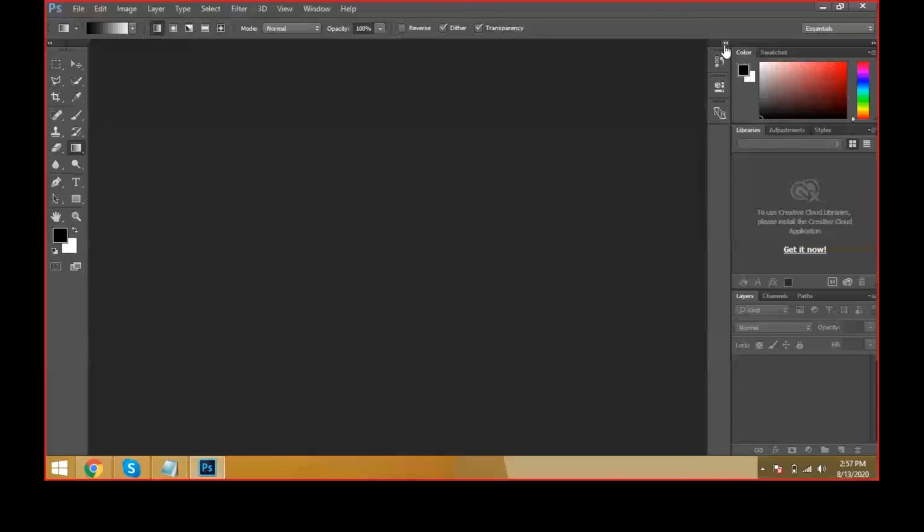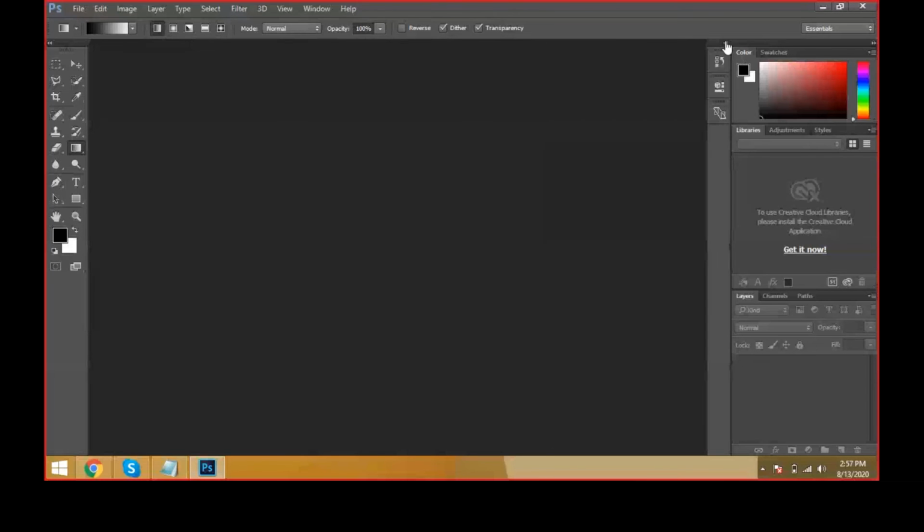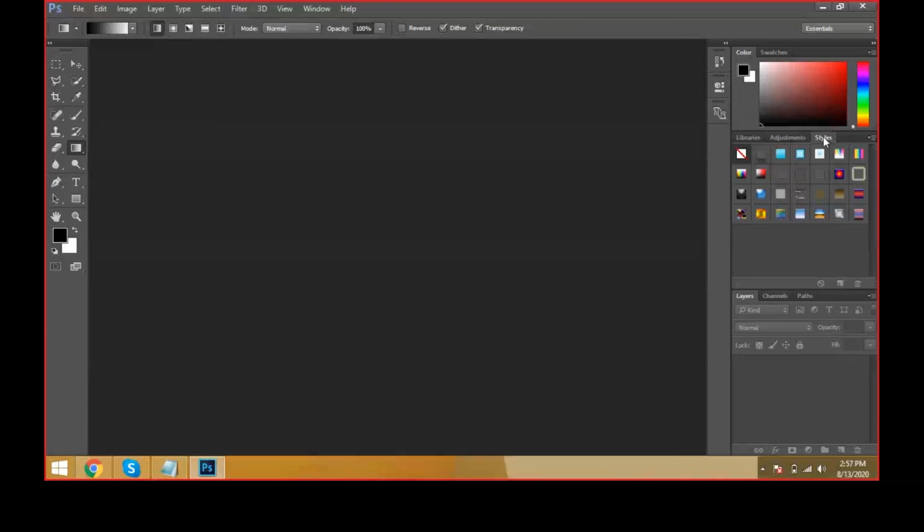Coming to here, we can see the history palette and color palette. I can close it like this, friends. Collapse all means automatically it will come into a single bar. Then the colors palette, swatches palette, libraries, adjustments, and styles.